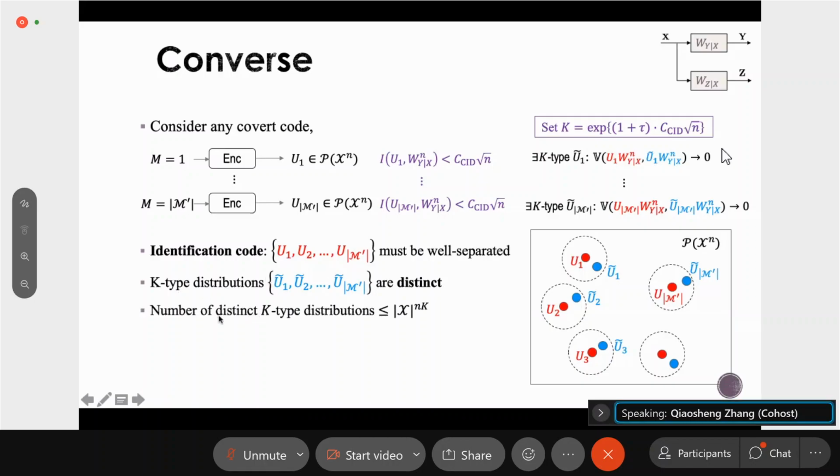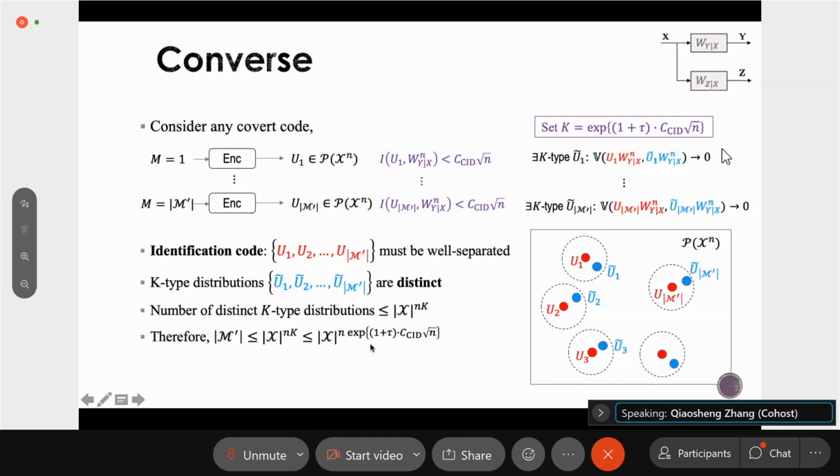But we know that the number of distinct k-type distributions is at most the cardinality of X to the power nk. So we can use this observation to show that the number of code words, or the number of messages in this code, which is the size of m prime, should be less than or equal to X to the power nk, and then we can replace this k here to get this formula.